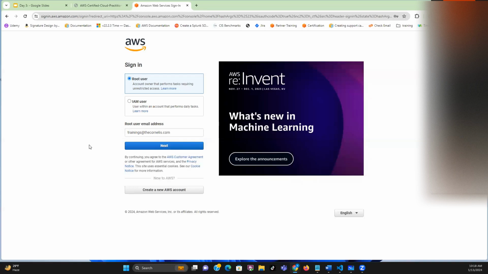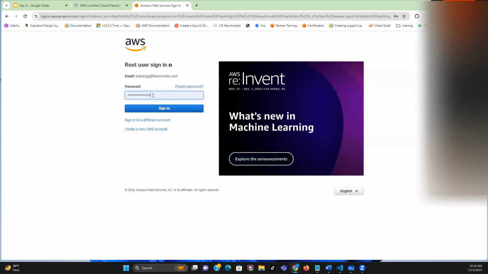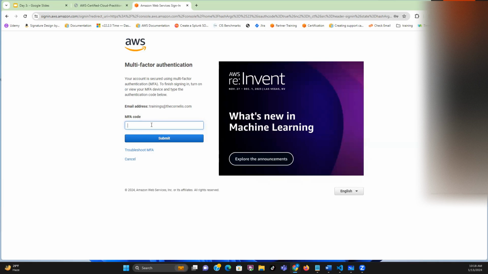Then once you put the root user email, you click on next, and you put in your password. Once you put in your password and click submit, it's going to log you into the AWS console. For me, because I do MFA, it's going to request my MFA. But if you have just opened your account, all you should see now is the console.